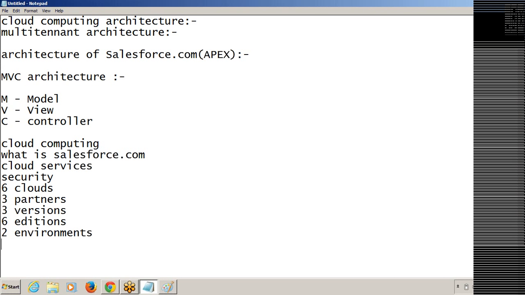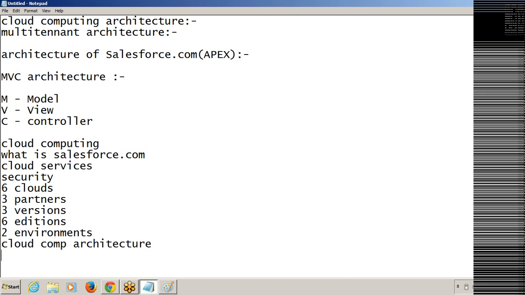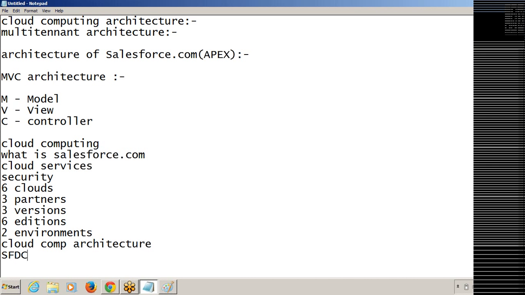And finally, the Salesforce.com architecture, maybe the cloud computing architecture, and the Salesforce.com architecture. And the general types of clouds.